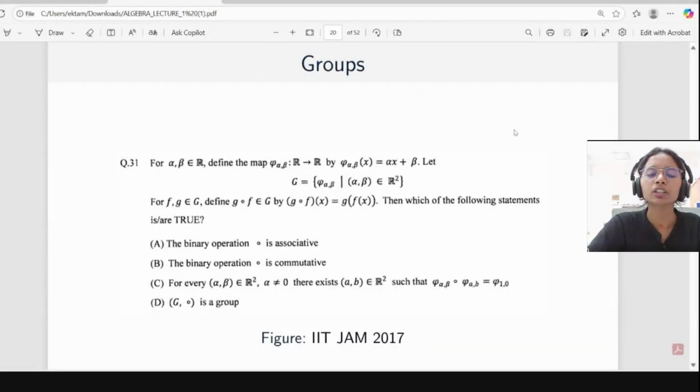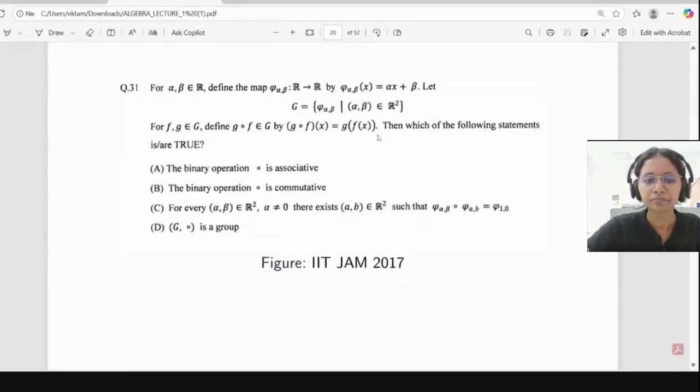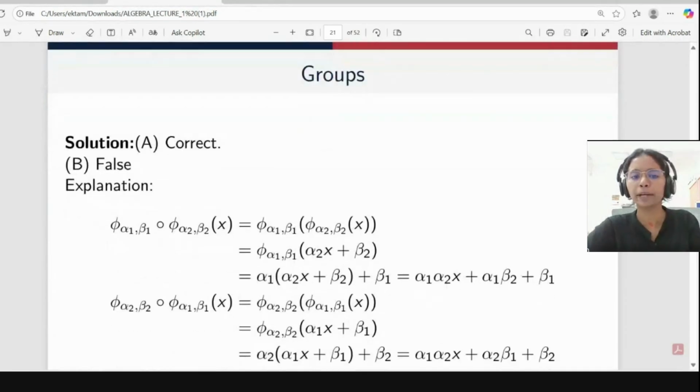For associativity, suppose you take three elements, like three pairs: alpha 1, beta 1, alpha 2, beta 2, alpha 3, beta 3. First you do phi alpha 1 beta 1, then in brackets phi alpha 2 beta 2 composed with phi alpha 3 beta 3. First you simplify the bracket quantity.